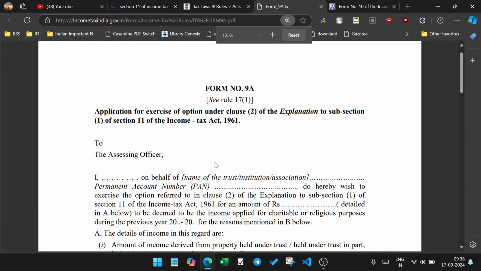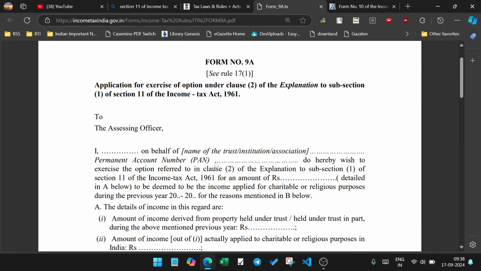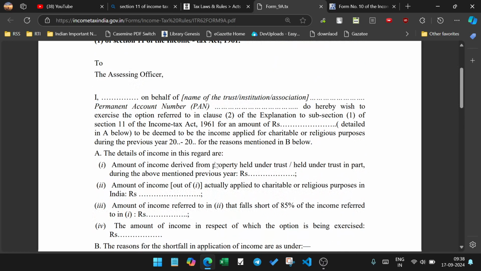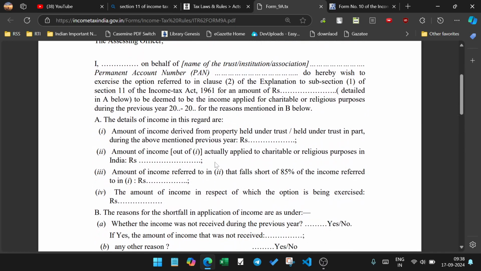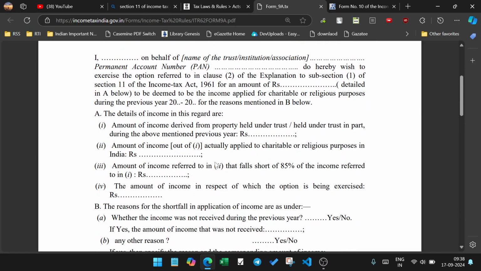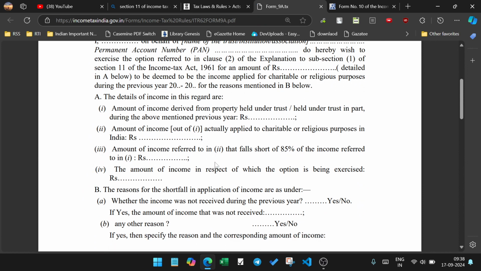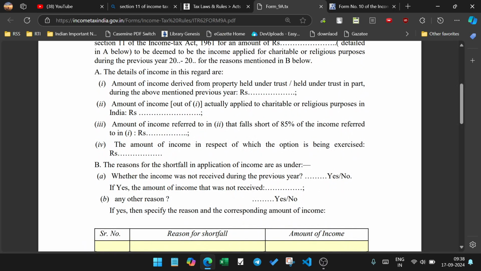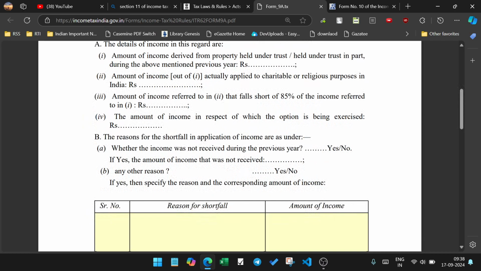Technical form section application class 2 after explanations of the class of section 11 of the Income Tax Act and assessing of the behalf of the tax institution have exercised option 2 under the class 2 explanation of section 1 of class 7 section 11 of Income Tax and amount of rupees be deemed to be the income applied to the chargeable interest. The reason below the detailed incomes regarding the amount of income received on the property under the head of the man, which is amount noting amount of income is applied charitable trust in rupees.